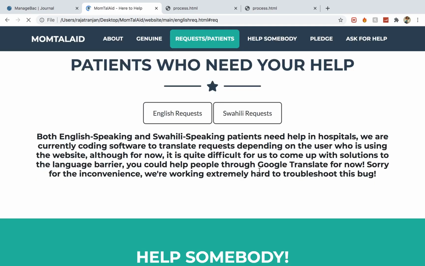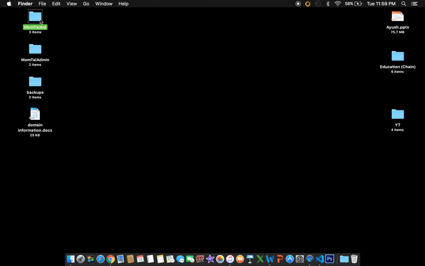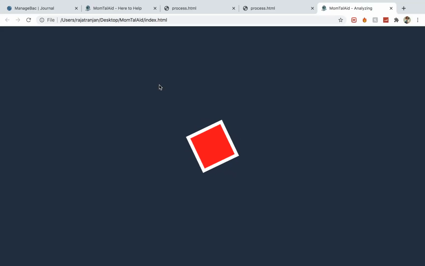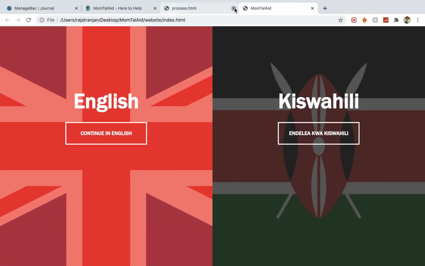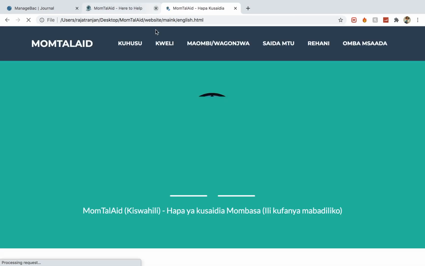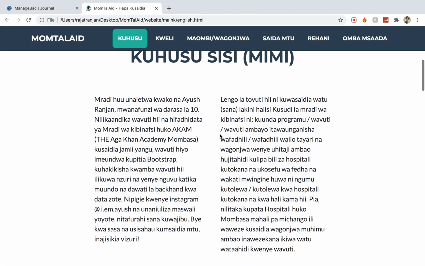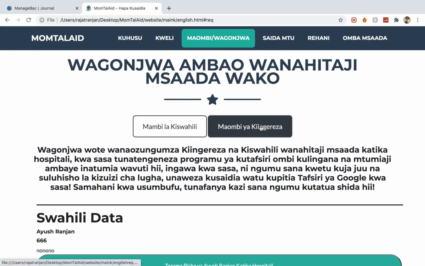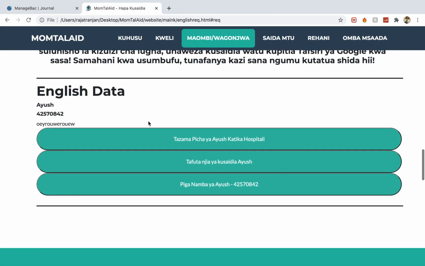Now exactly the same data is going to be clearly evident in the Swahili page as well. So let me quickly open up one last one and just show you exactly how the database works and how everything is completely genuine before leaving. So I'm just going to close all my tabs real quick, and as you can see right here, Swahili data is in Maumbile Swahili, and in Maumbile Kiingereza we only get the English data.